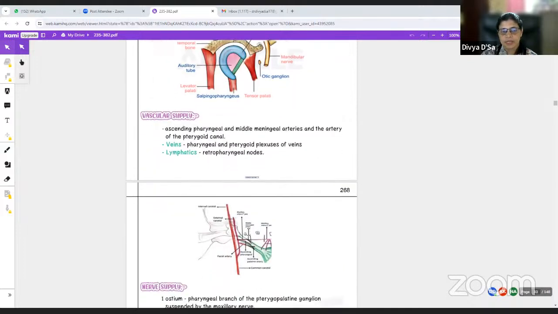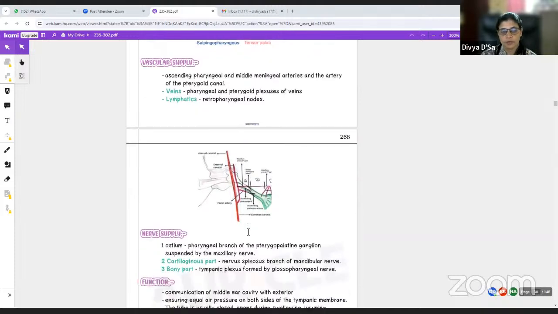The blood supply is by the ascending pharyngeal and middle meningeal arteries and the artery of the pterygoid canal. The veins are basically the pharyngeal and pterygoid plexus of veins. Lymphatics drain into the retropharyngeal group of lymph nodes.